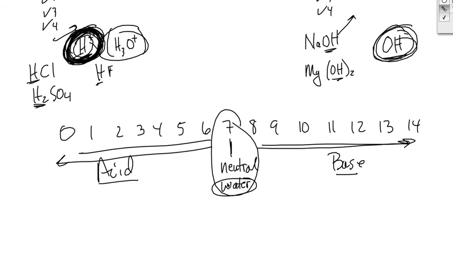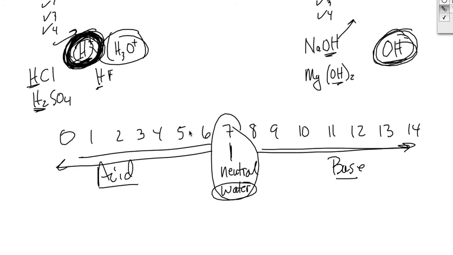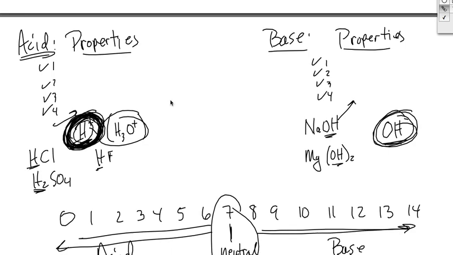So you have to know about the properties of acids and bases. You have to know about the pH scale. You have to know that the acid produces the hydronium or H plus in water, and the hydroxide is produced by a base. You don't need to worry about indicators. We did a lab on indicators, but you don't have to worry about them. But certainly understand that an acid is a solution, a base is a solution.